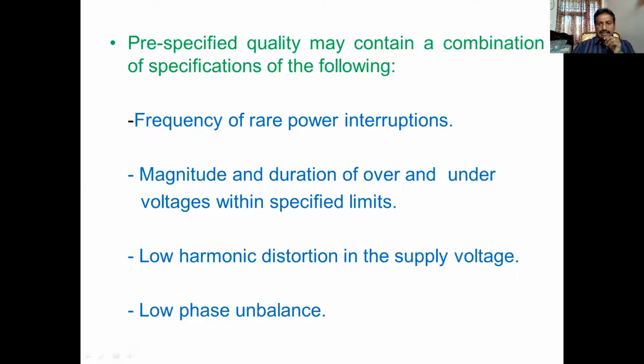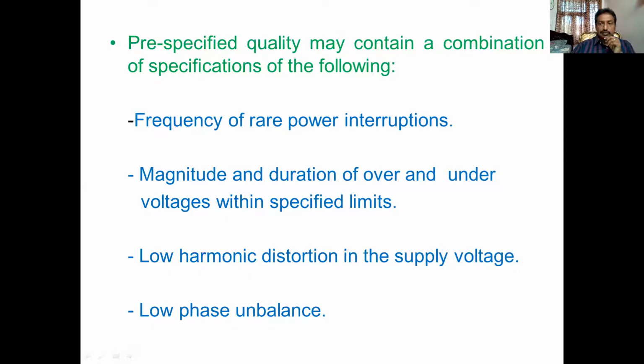Low phase unbalance. What is unbalance? If we give different magnitudes of loads on the three-phase supply, then the three phases become unbalanced. That unbalance should be very low. Otherwise, we may get harmonic current.